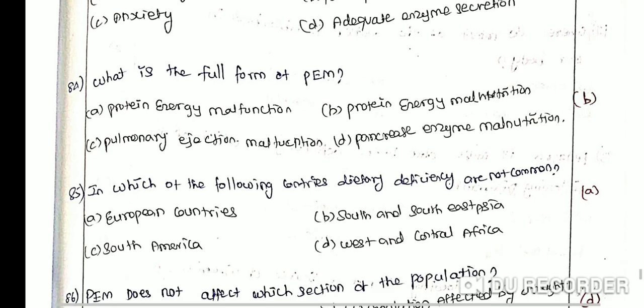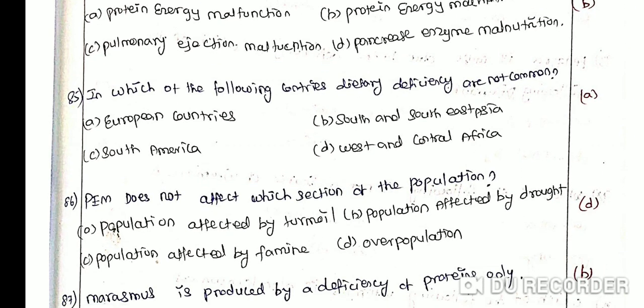In which of the following countries are dietary deficiencies not common? Option A European countries, option B South and Southeast Asia, option C South America, option D West and Central Africa. Dietary deficiencies of proteins and total food calories are widespread in many underdeveloped countries of South and Southeast Asia, South America, and West and Central Africa.